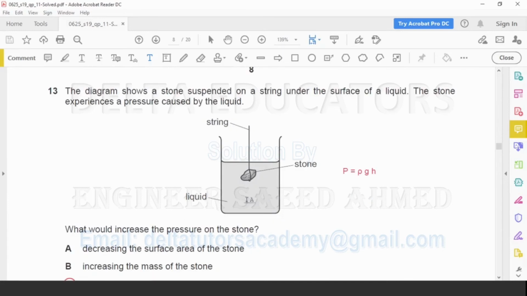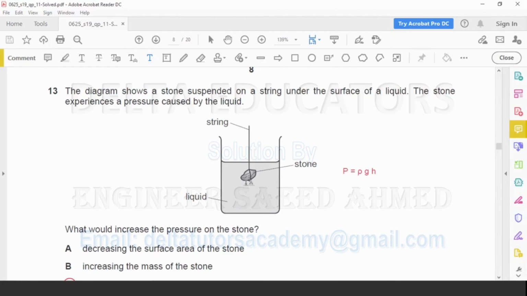Question number 13. The diagram shows a stone suspended on a string under the surface of a liquid. The stone experiences a pressure caused by the liquid. What would increase the pressure on the stone? Pressure exerted by a liquid is given as rho g h. Now here, if we have to increase the pressure on the stone, we have to lower this stone.